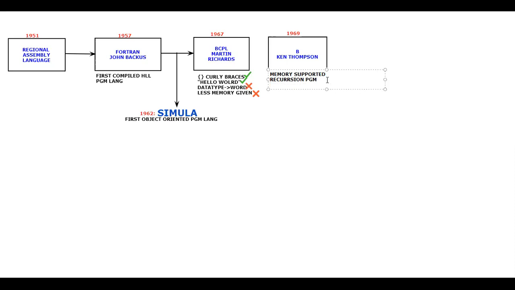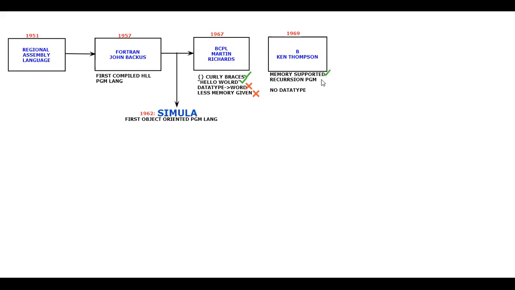And these are the advantages to showcase that this B language supports memory, but this language also has some limitations. This language has no data type at all. At least the earlier fellow had given one data type, but this programming language called B has not given any data type. If there is no data type, maybe when I start the class and do data types in Java, then you will understand the importance of the data type in a programming language. Anyway, these are the advantages I can take.